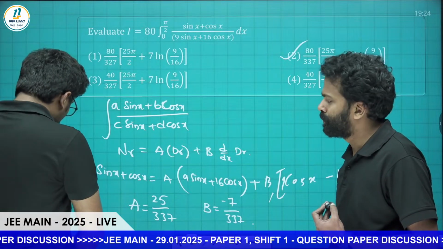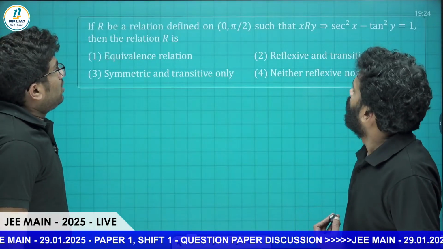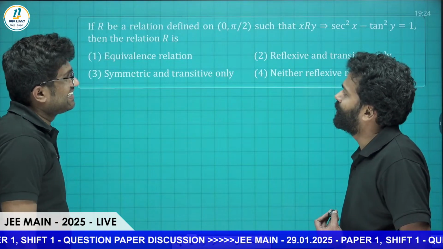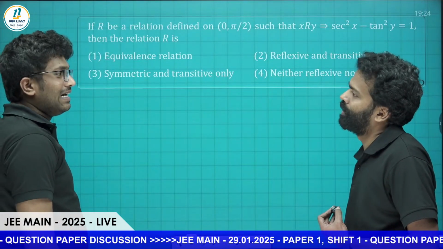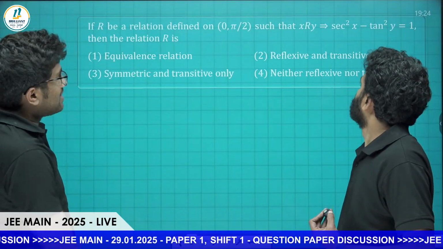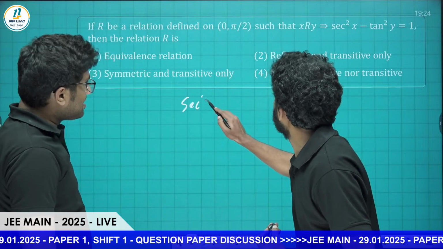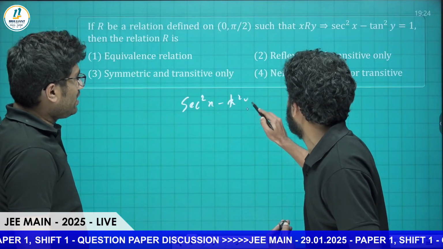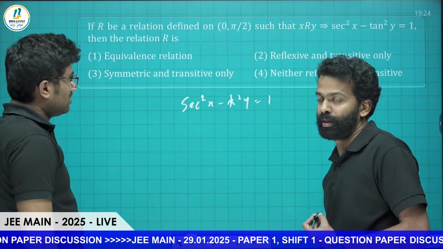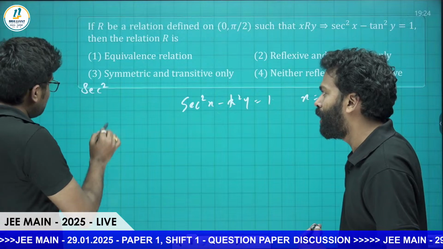So coming to the next question. Again, in every session, they have been asking a question based on a relation, to show whether it is an equivalence relation or not. Such an easy question, sir. It can be written directly like sec square x minus tan square y is equal to 1. You know that it's a direct formula from 10th standard trigonometry. It will be valid only if x is equal to y, that is the only condition.